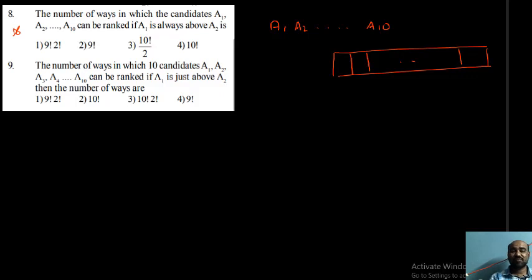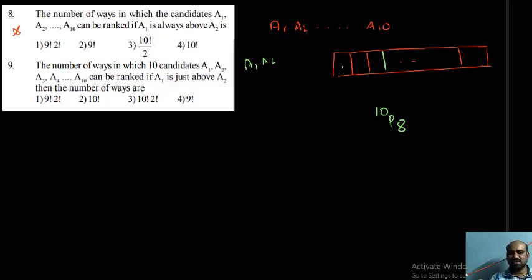First of all, separate A1 and A2. The remaining 8 persons, A3 to A10, arranged in these blank places in a row having 10 blank places, can be arranged in 10P8 ways. Take any one of the permutations of 10P8; it will have 2 blank places.